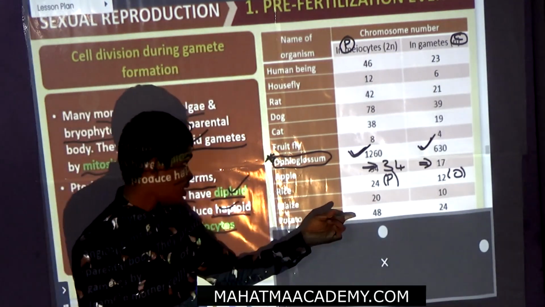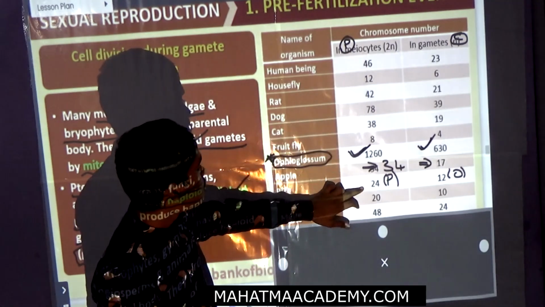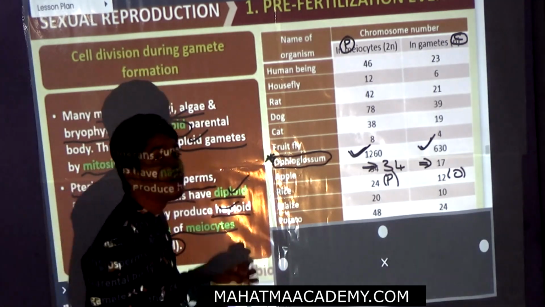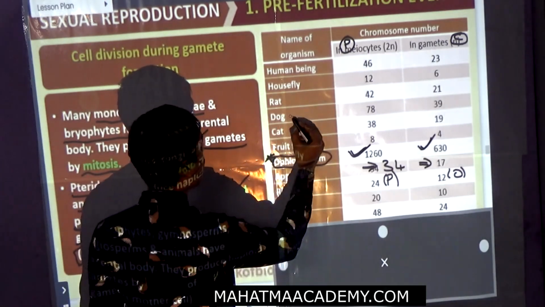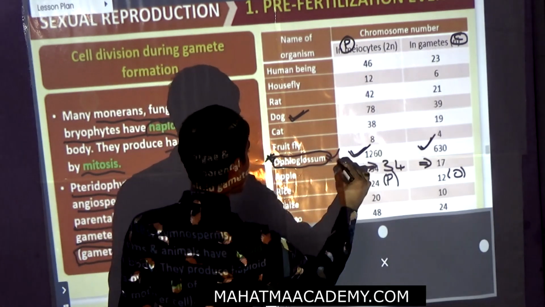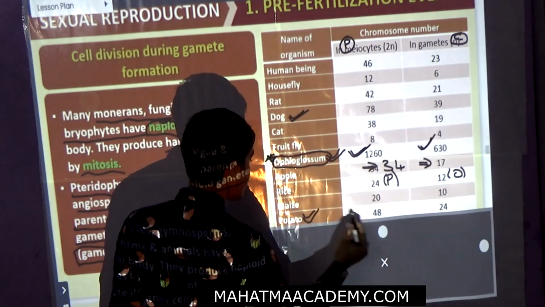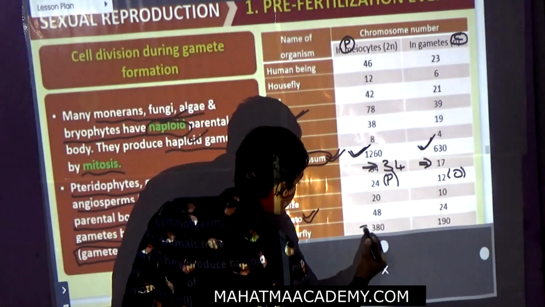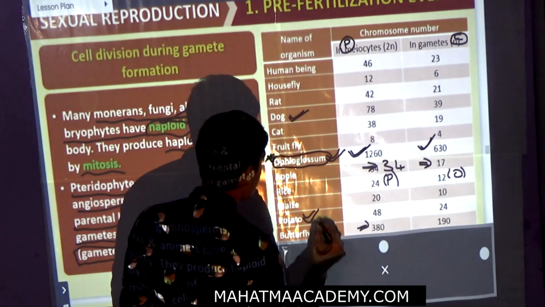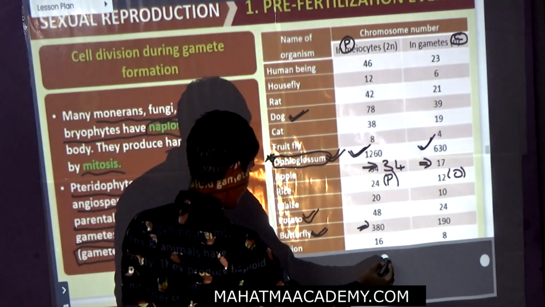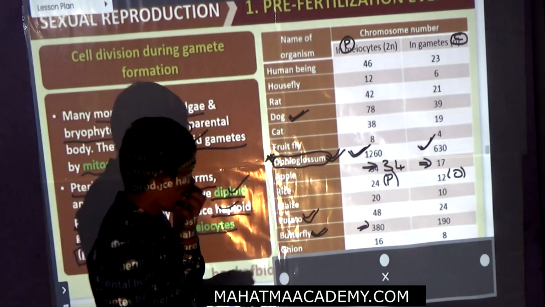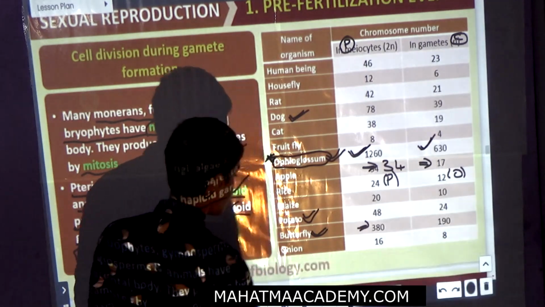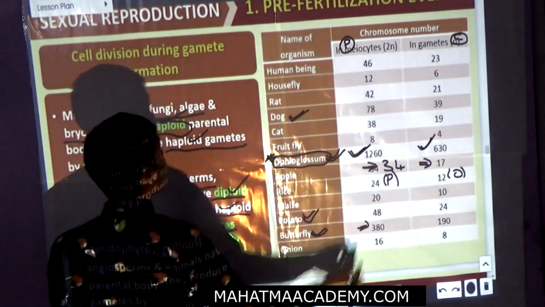So look, there are only three with more than human: dog, Ophioglossum, as well as the potato. In the next they can ask. And butterfly also has more than human, so four: 1, 2, 3, 4. Now for onion it is 16 and 8. Okay, that is all. This is the main important one.